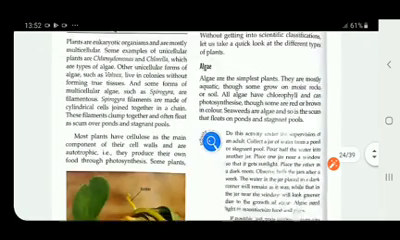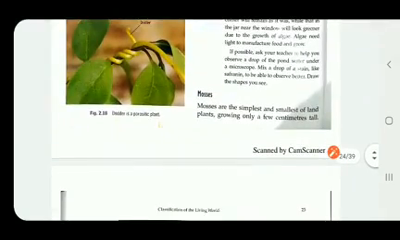Now, we talk about the second type, that is mosses. Mosses are the simplest and the smallest of land plants. They are also simple like algae, but they grow on land. And they are very small. They grow only a few centimeters, right? So they are not too tall. They are very small.